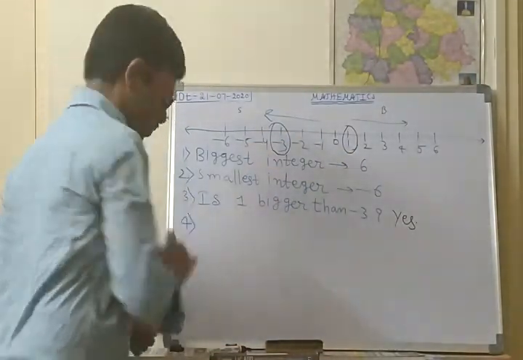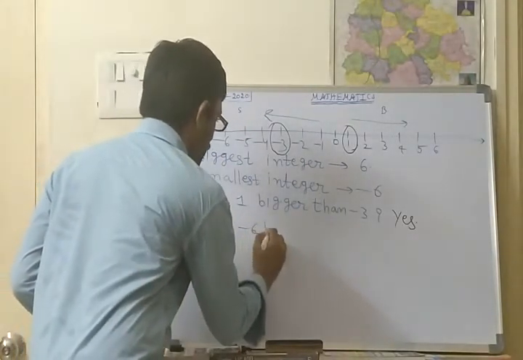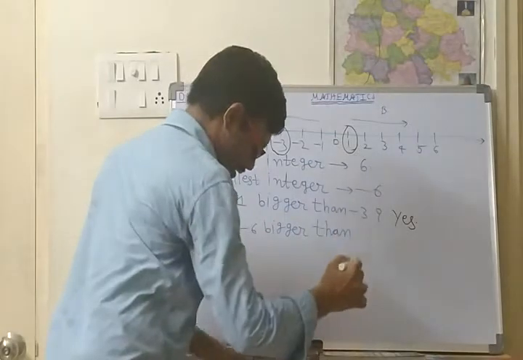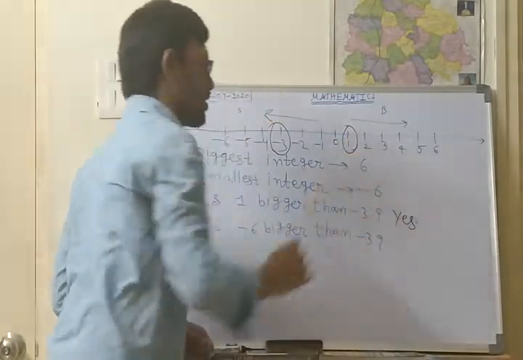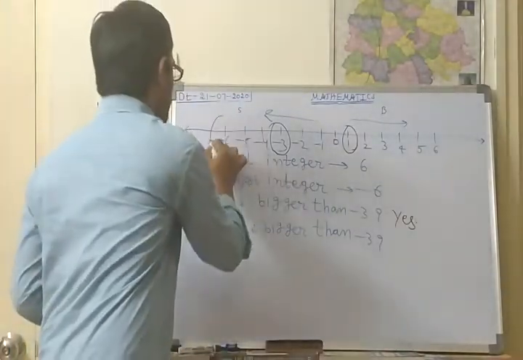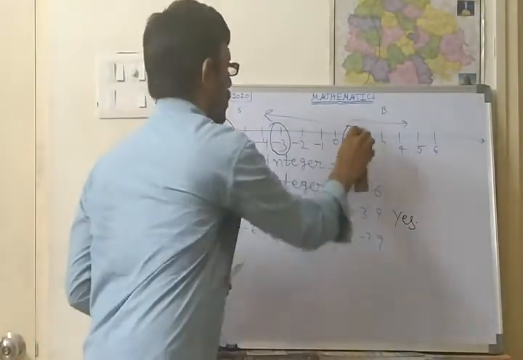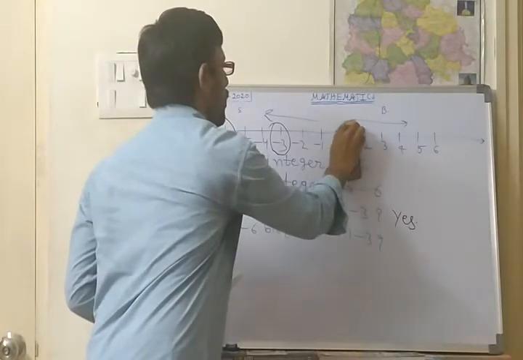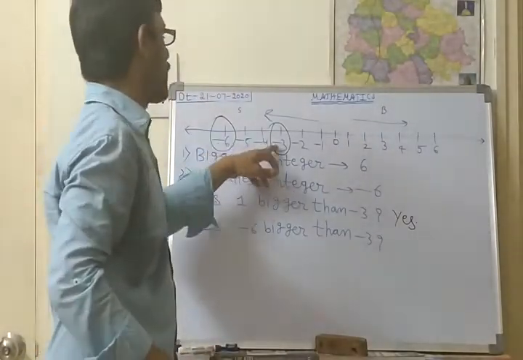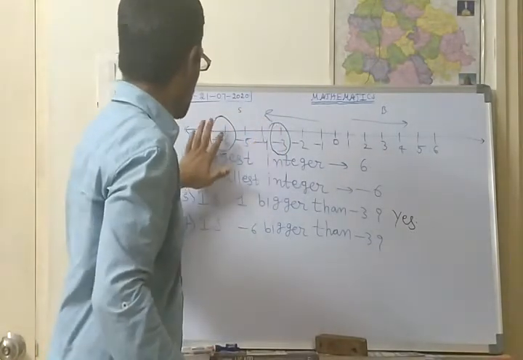Next, the fourth one. Is minus 6 bigger than minus 3? First of all, we should identify where minus 6 is. Minus 6 is here and minus 3 is here. If you are not looking at the symbols, 6 is bigger.